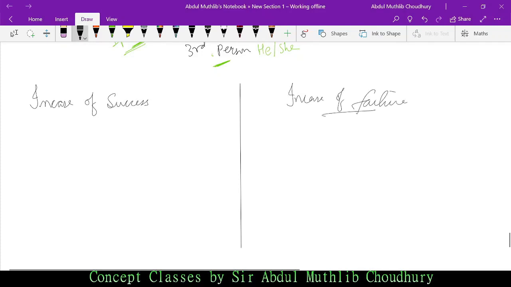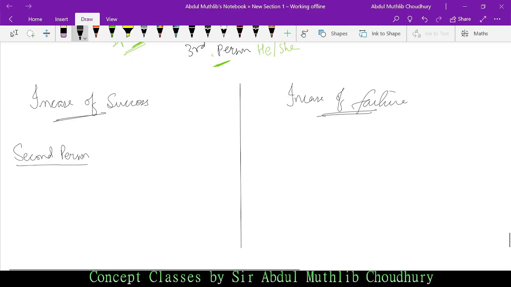I shall narrate a very interesting story which would help you to remember this forever. I don't appreciate memorizing. You should understand everything conceptually. So in case of success, what comes first? It is second person.